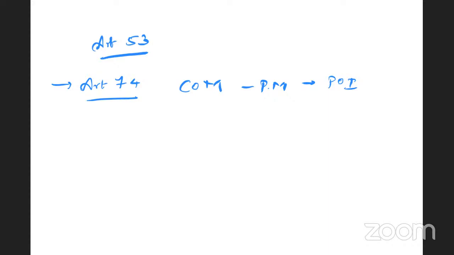This is called a suspensive veto. What do you call this? Suspensive veto of the President of India. That is the power to send the advice of the Council of Ministers back to the Council of Ministers for their reconsideration. Why do we call it a suspensive veto? Because the legislature is held in suspension. Article 74 also provides for a plural executive in the form of a Council of Ministers who take collective decision making.